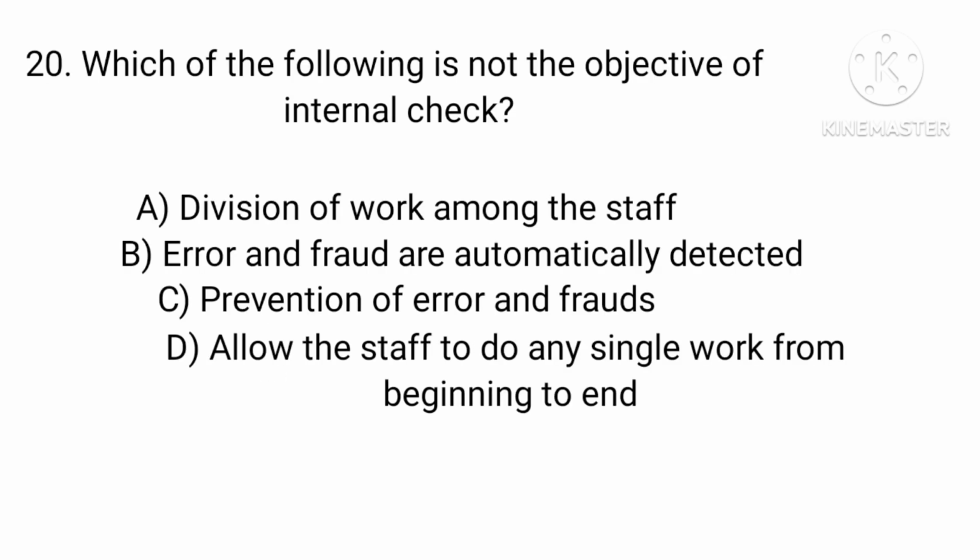Which of the following is not the objective of internal check? Option A, division of work among the staff. Option B, error and fraud are automatically detected. Option C, prevention of error and frauds. Option D, allow the staff to do any single work from beginning to end. Answer: option D, allow the staff to do any single work from beginning to end.